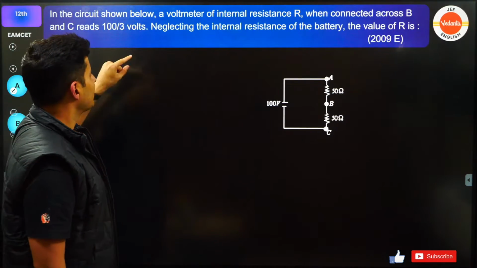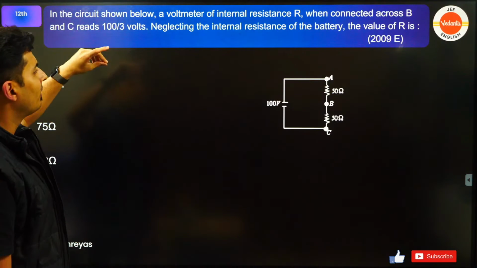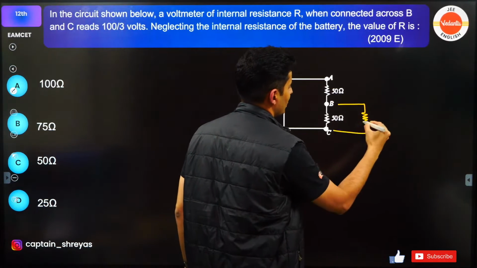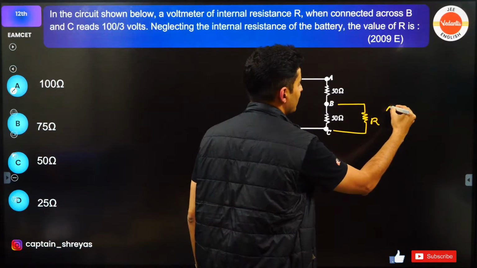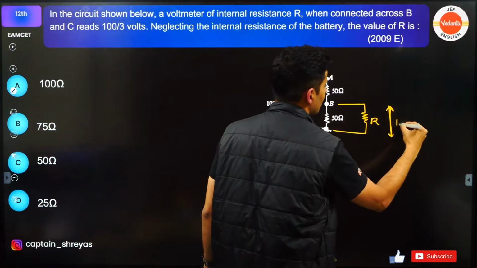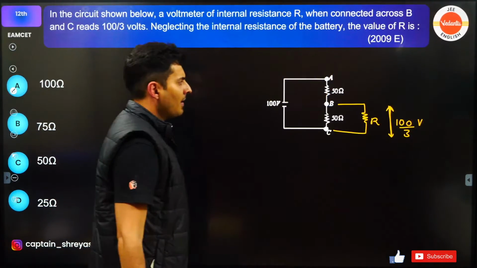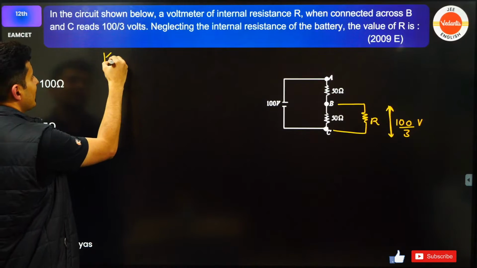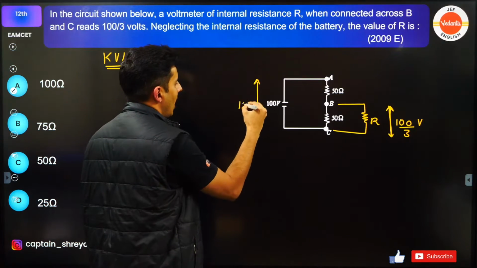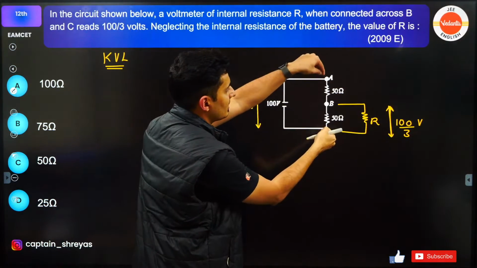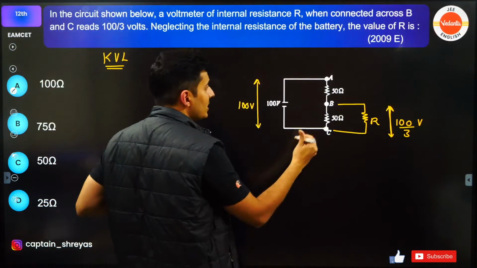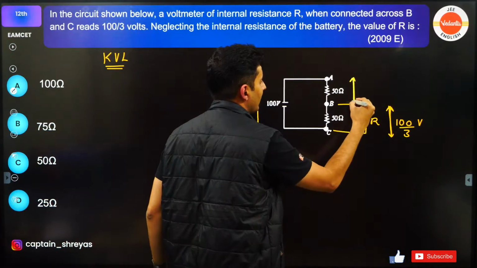Now over here, neglecting the internal resistance of the battery, find the value of R. It is given that a voltmeter of resistance R is connected, and the voltage measured is 100 by 3 volts. Now think logically, guys. Use Kirchhoff's voltage law. If across this it is 100 volts, and out of that this much is 100 by 3, then logically speaking, how much drop will be there over here?